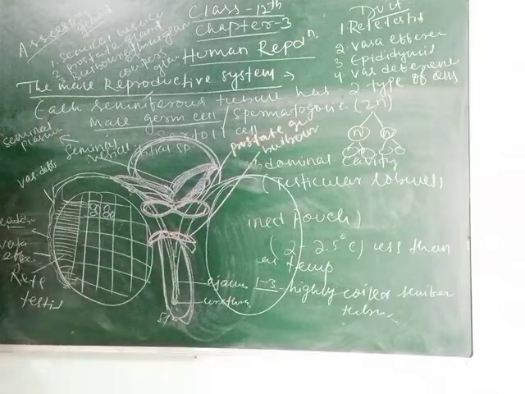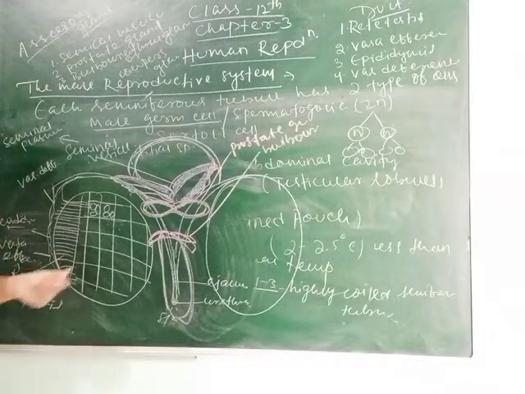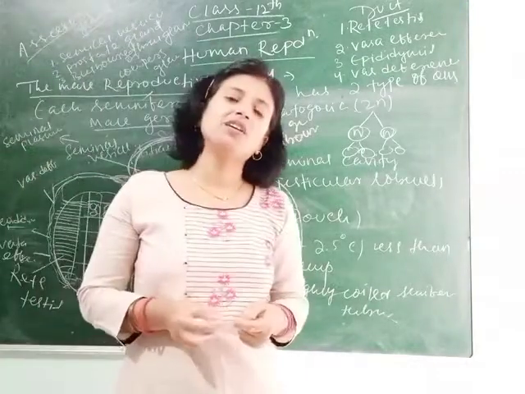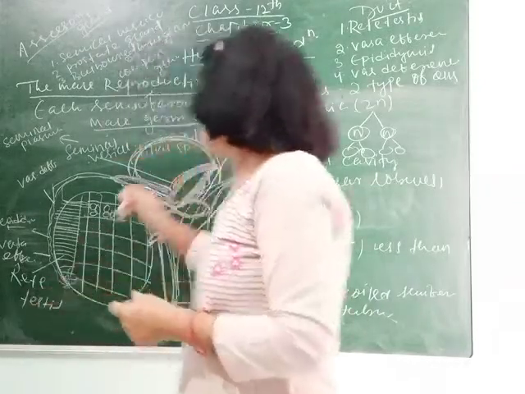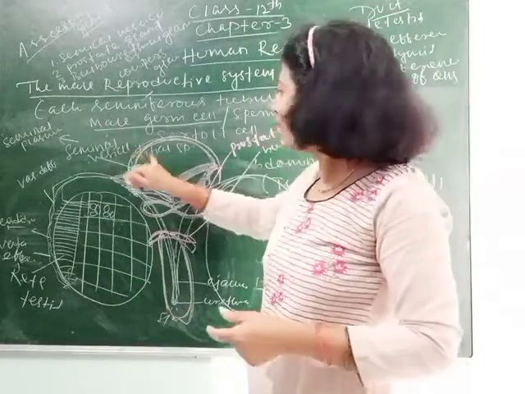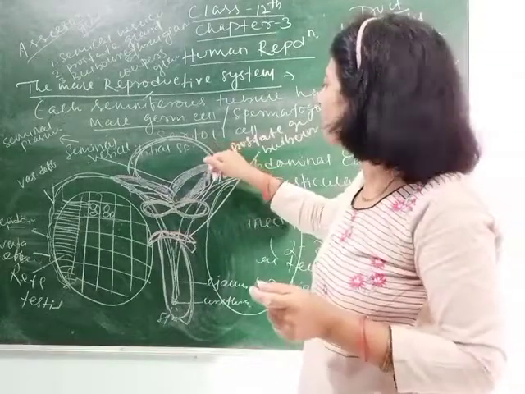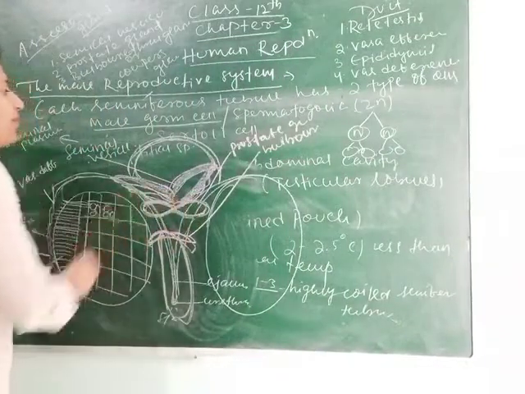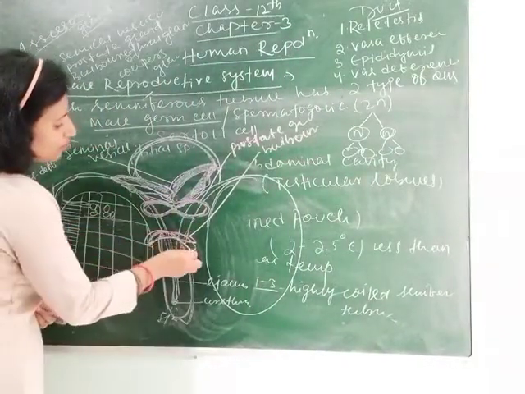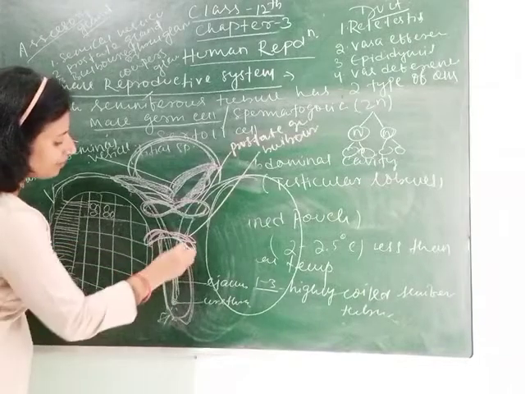The secretion of the seminal vesicle and the secretion of the prostate gland give a liquid medium to the sperm for its easy movement, as well as nutrition. The seminal vesicle provides nutrition, whereas the prostate gland provides liquid for the smooth movement of sperm through the ejaculatory duct. And you can see this is the bulbourethral gland. This helps in lubricating the penis. Clear students?